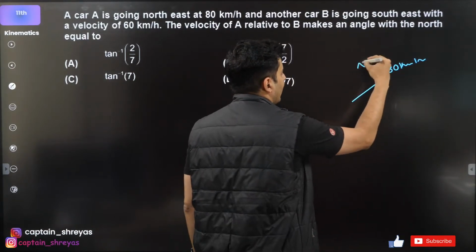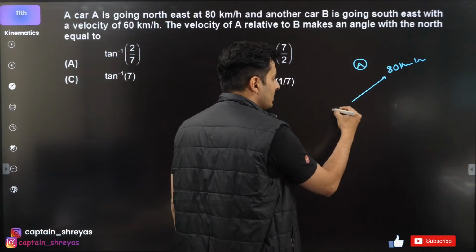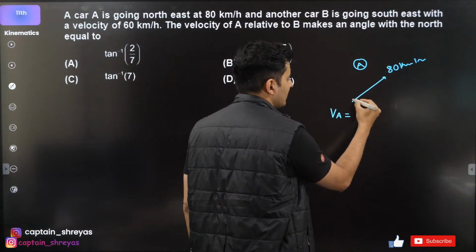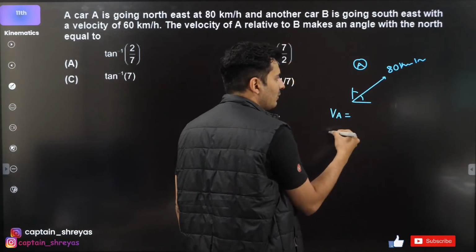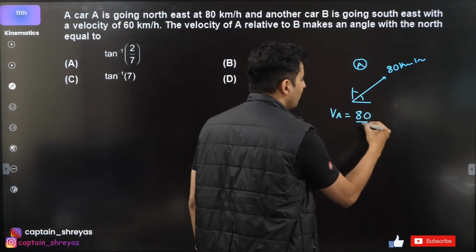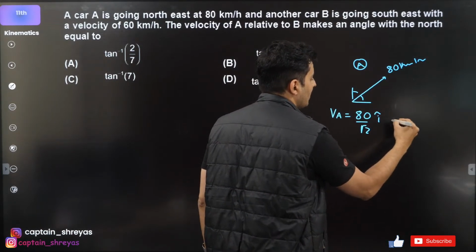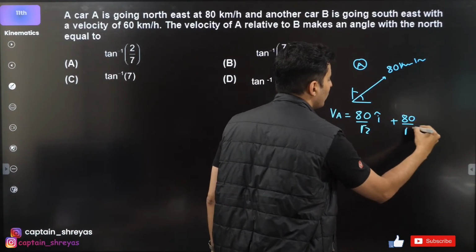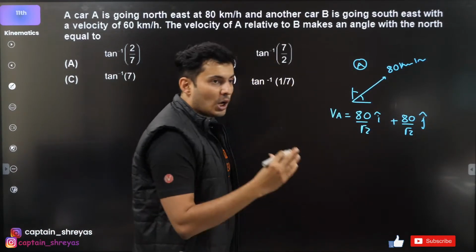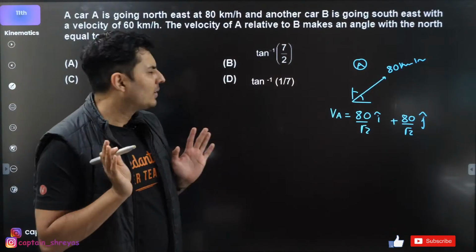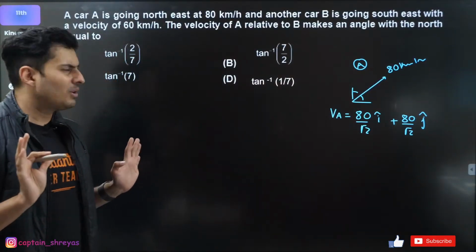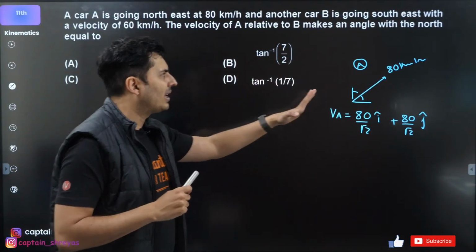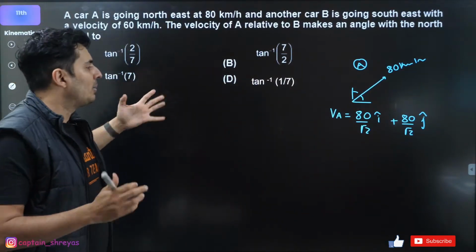This is for car A. That means the velocity of car A is 80 by root 2 i cap plus 80 by root 2 j cap kilometers per hour. I've just written it down in components, just basic visualization. I feel it's better to solve the problem in i cap, j cap.